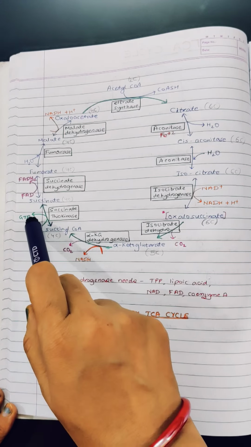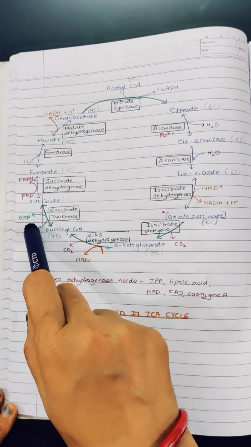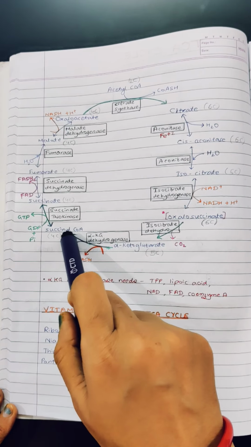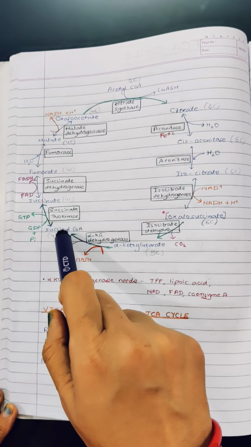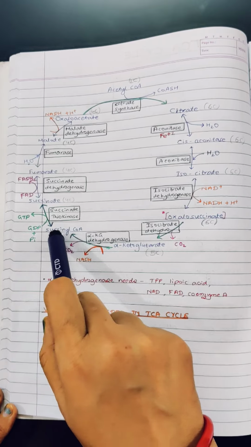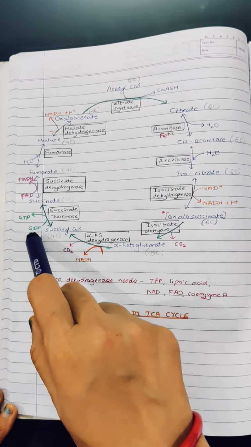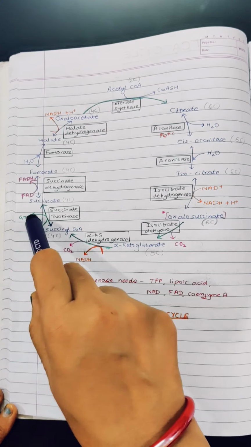So the formation of GTP here is known as substrate level phosphorylation, because the high energy thiokinase bond in the succinyl-CoA molecule, it is directly transferred to the GDP plus Pi to form the GTP.